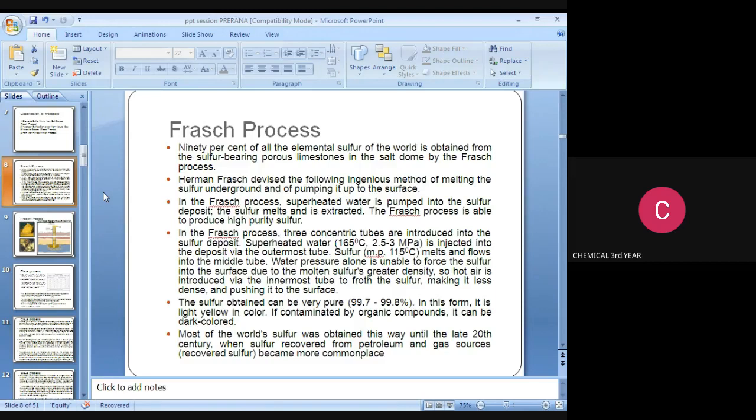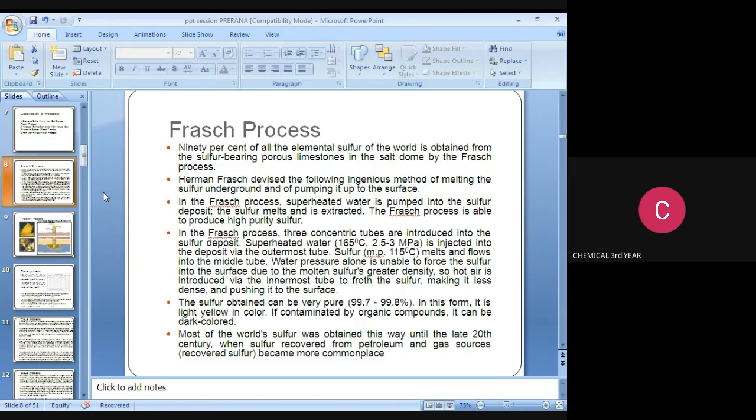And what will happen? The sulfur will melt and it is extracted. The Frasch process is able to produce high purity sulfur. Underline this. It is very important for GATE exams. This type of question is asked in GATE exams. Mark, note it down.